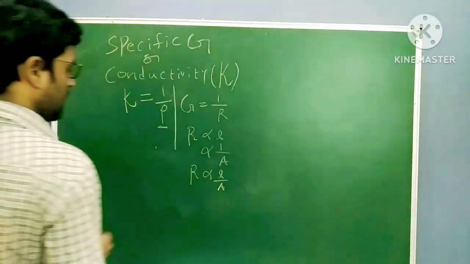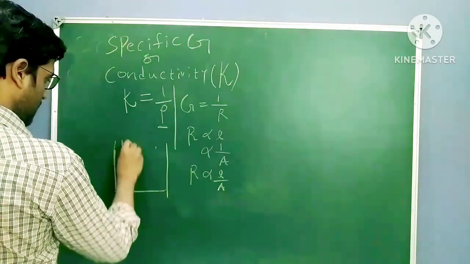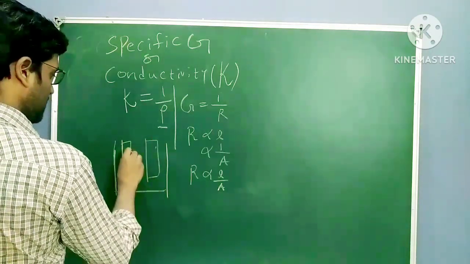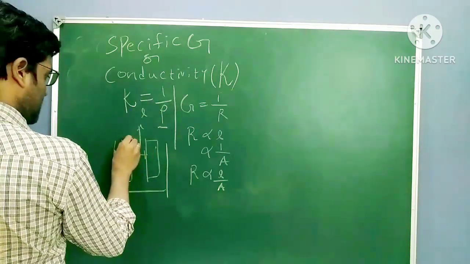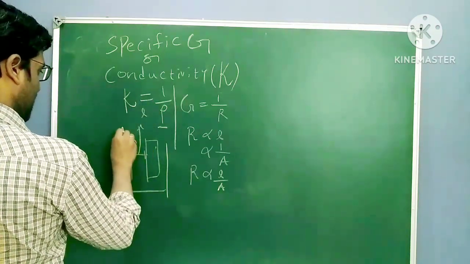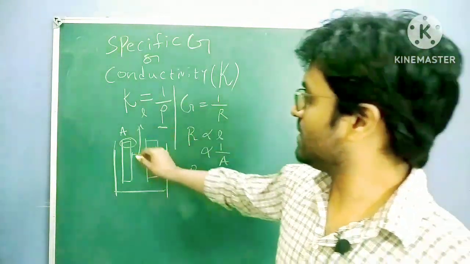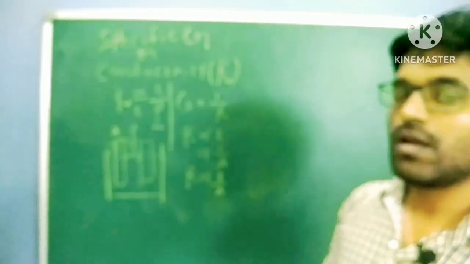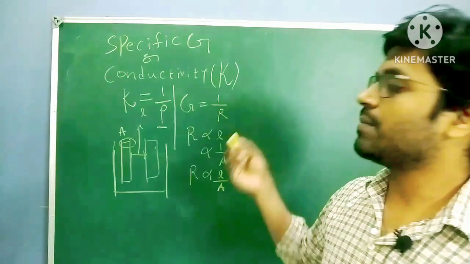Length is nothing but the distance between the two electrodes. This part is nothing but your area. The distance between the two electrodes is nothing but length.